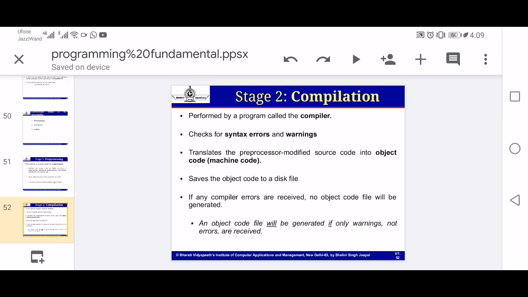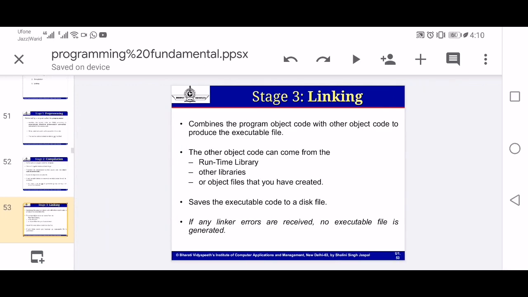Similarly, in stage 2, when the preprocessor has finished, we compile the program. The compilation process checks the program's statements and commands against the standard form included in the libraries. If there is any change, problem or deficiency, then an error will come or warnings will appear on the screen. We will correct it and recompile the program until it compiles successfully, meaning zero errors, zero warnings. Then we will be able to execute the program. Execute means we link this program with its executable files, and we get the result.